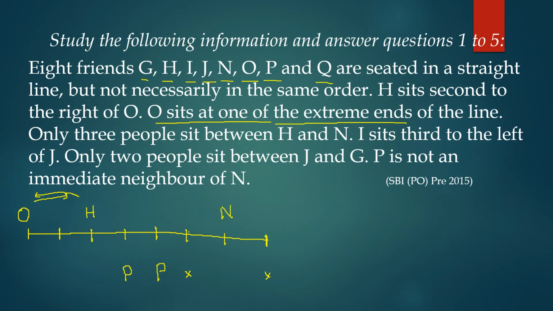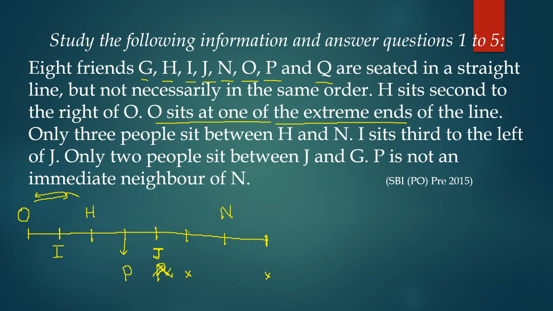So I sits third to the left of J. So let us say if I is present at this point, third to the left means that J will be here. So that means P cannot be here. So the final position of P will be here. So this will be J. So now we are left with just 2 positions here.